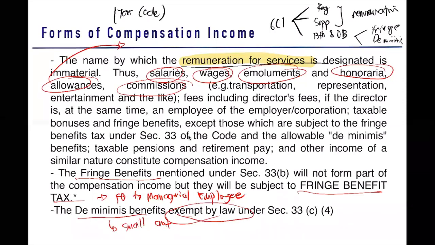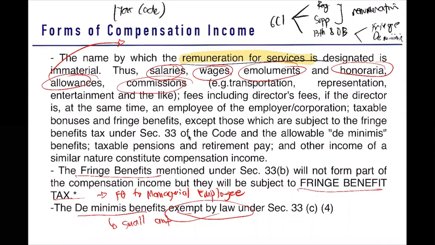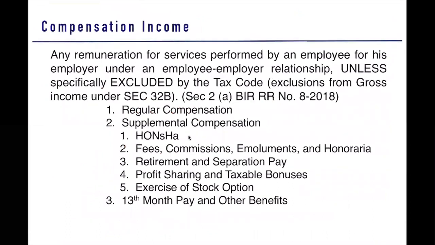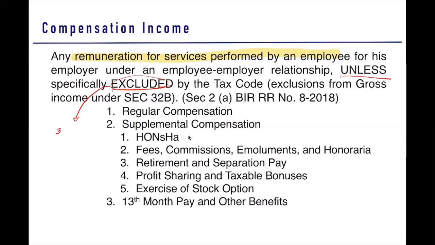And I hope I made it clear already since the introduction of our discussion. Okay, so to formally understand these forms of compensation income, I presented it this way. So your compensation income is any remuneration for services performed by employee. So any remuneration received by the employee is known as a compensation income unless it is excluded. So what are the items excluded again? We have discussed this. We have your three items.